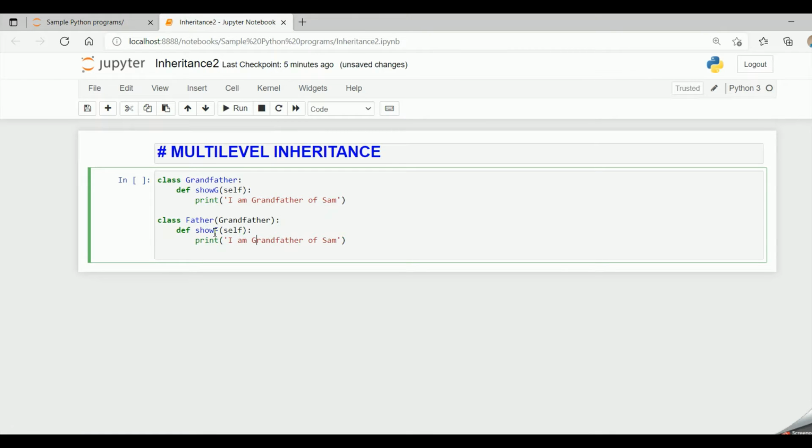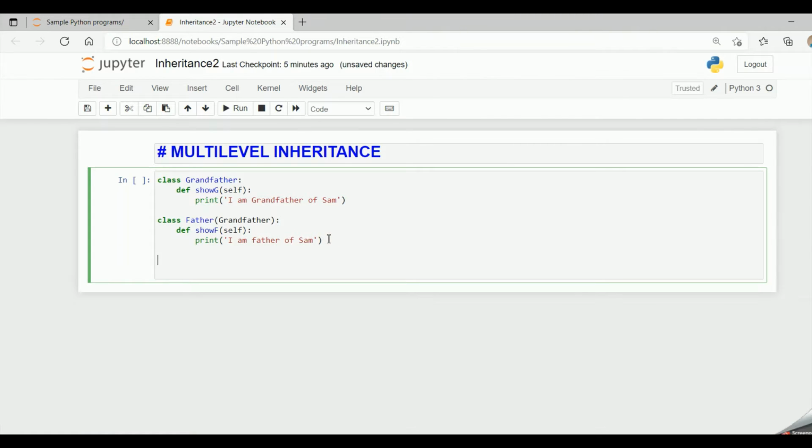I am father of Sam. So father class inherits grandfather class. So we have to pass grandfather as a parameter to the father class.